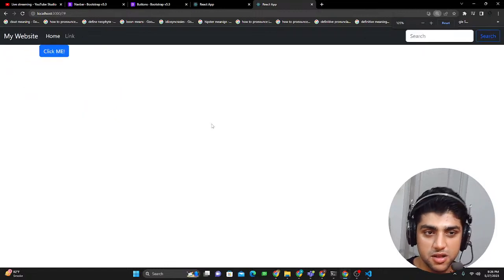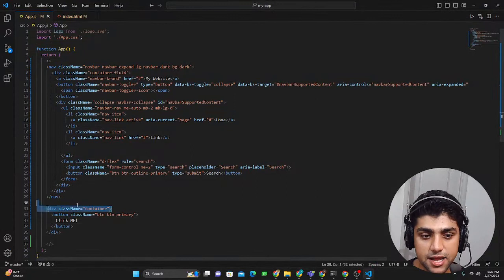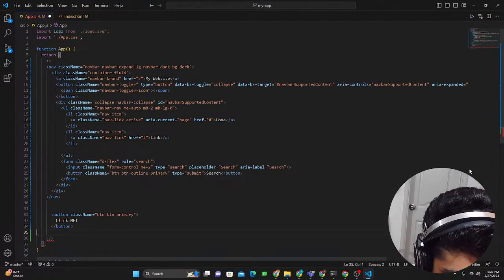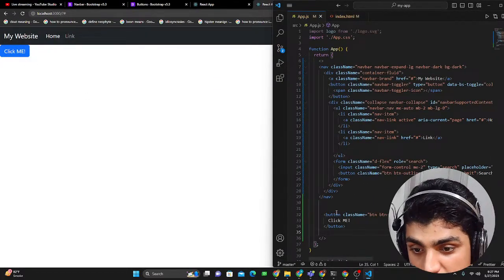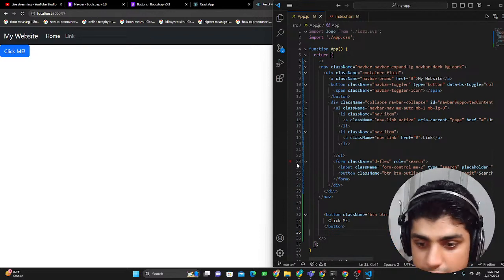Now, people might hate it. Why is it appearing like that? Because I actually added it in a container. I could remove that container as well, just like this, and then it would be placed over there on the left side. But I want it a little bit separated from the nav bar. It's just touching it, right? I don't want it to do that.